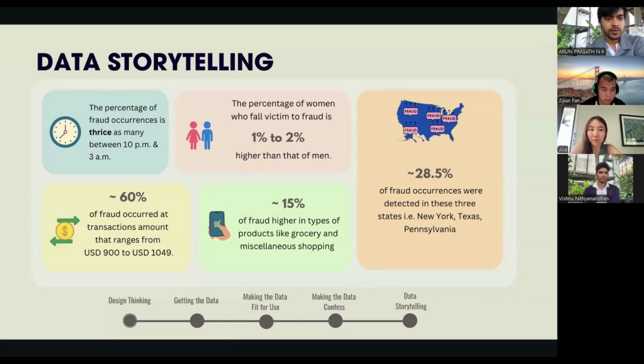Listed are the key facts we collected based on our analysis. The percentage of fraud occurrences is thrice as high between 10 p.m. and 3 a.m., which suggests that fraudulent activity is likely to occur late at night. It is better to avoid making transactions between 10 p.m. and 3 a.m., as fraud is more likely to occur during these hours.